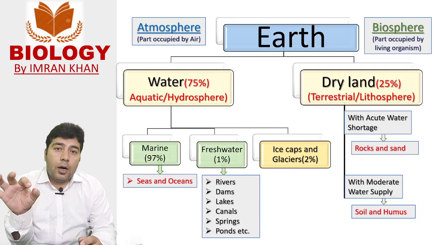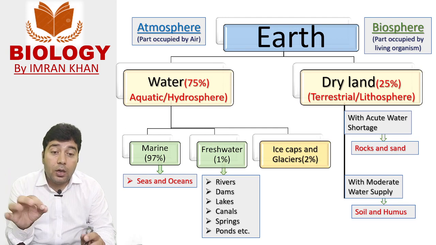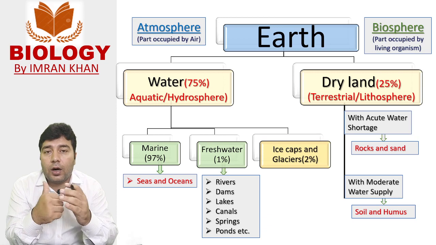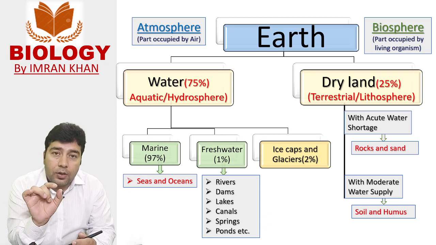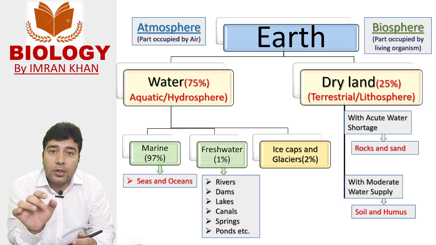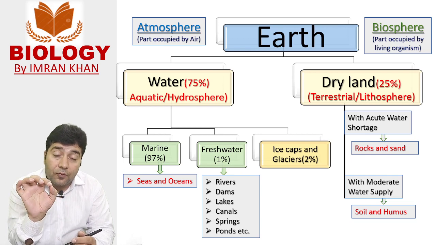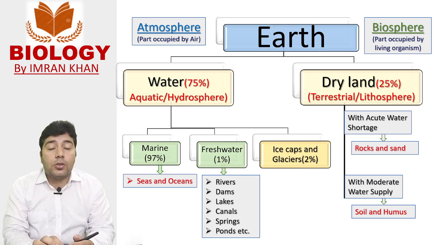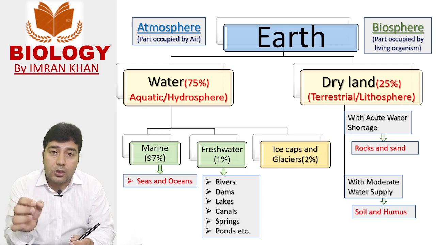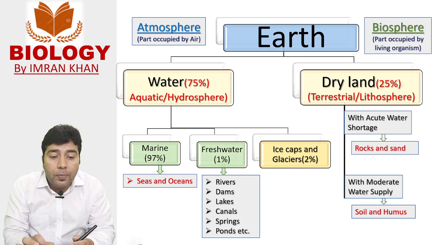I think being a student of biology, each and every student must be clear about the basic division of Earth into different segments. This is not only the division of Earth into different segments, it is also the division of Earth environment, Earth habitat, Earth ecosystem, and Earth biome into different segments.